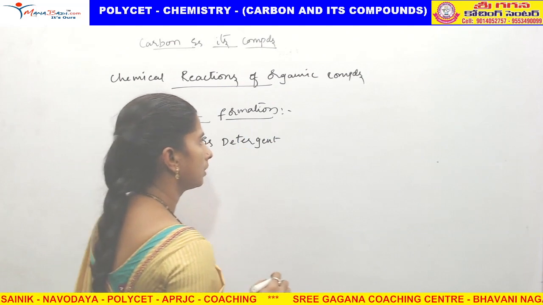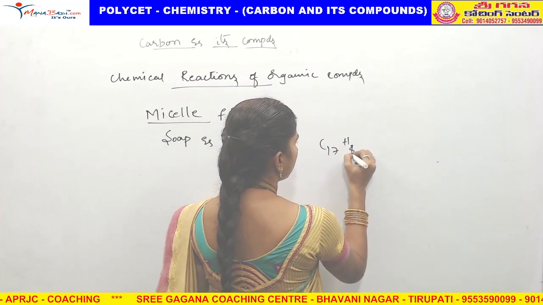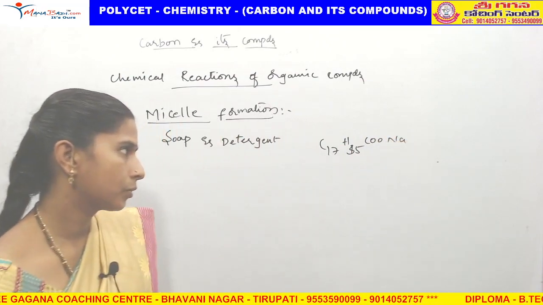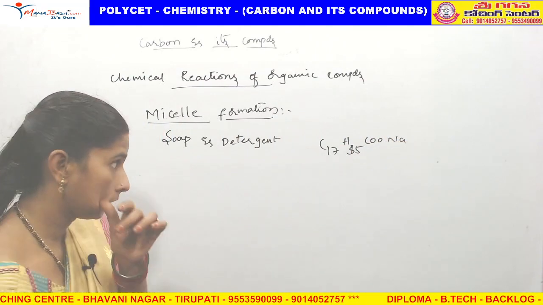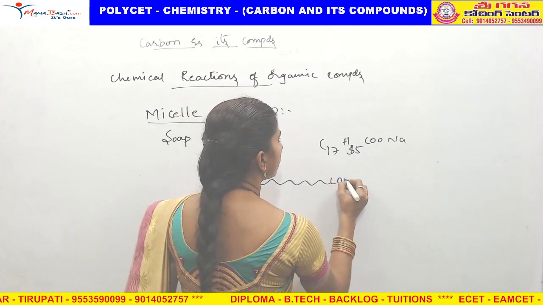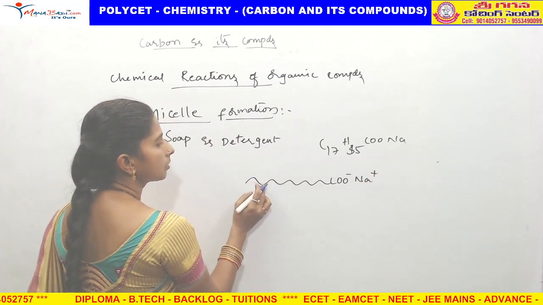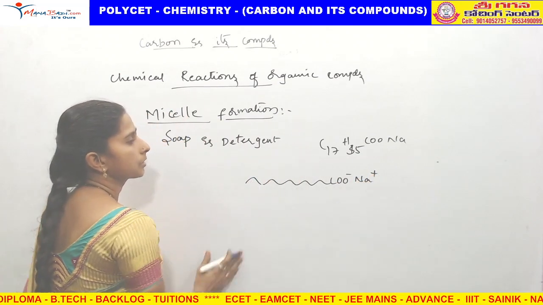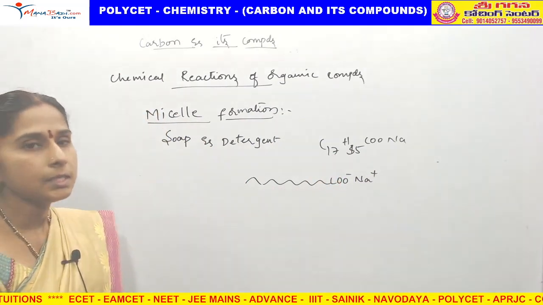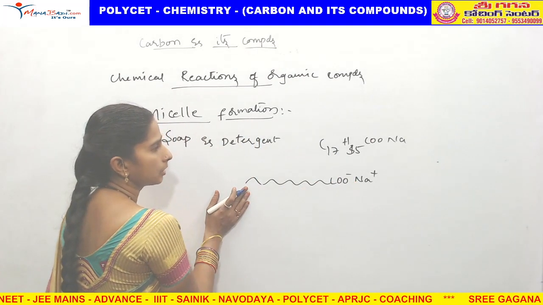We said that C17H35COONa is called a soap. If you observe, this is just like COO- Na+. Here these are all carbons, 17 carbons like this. Two ends are there, one is a sodium end, and one is what end?